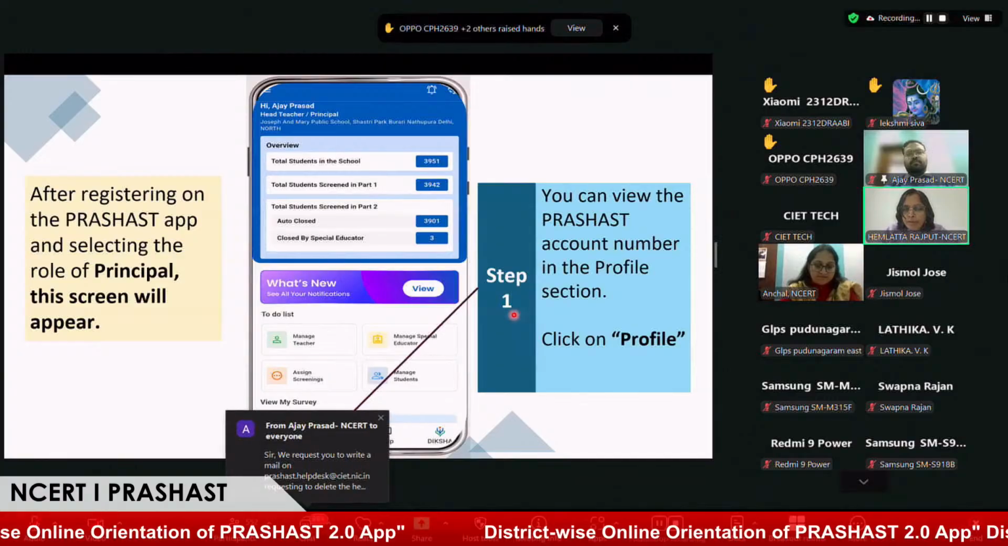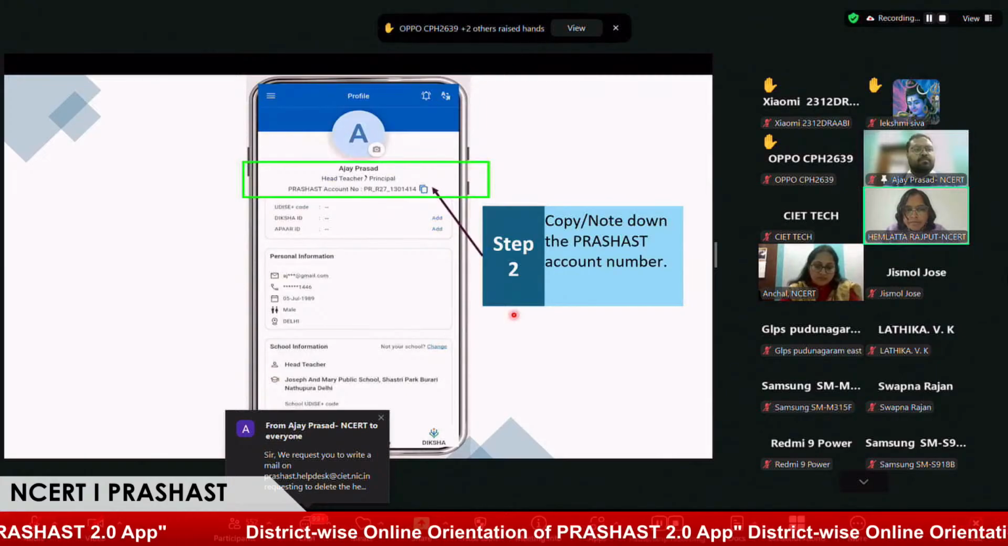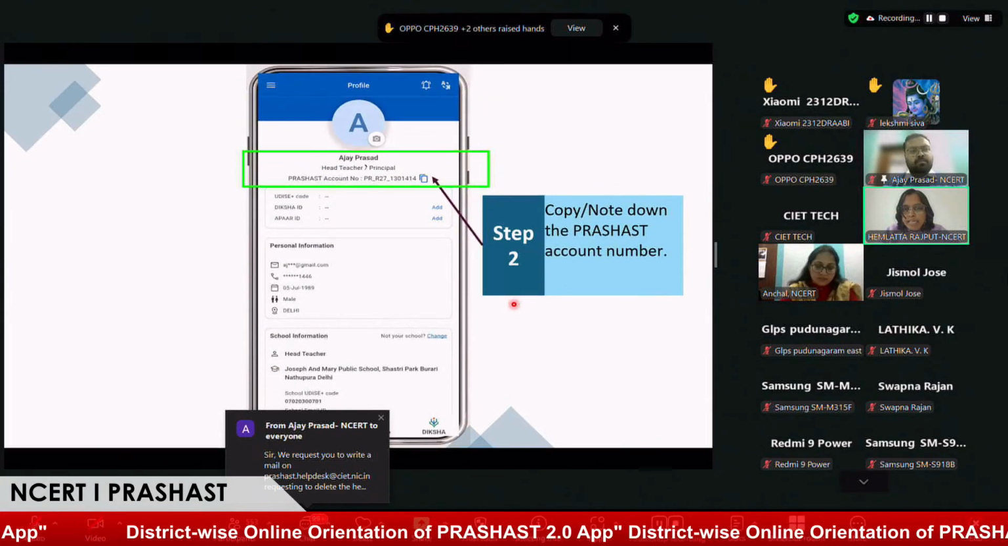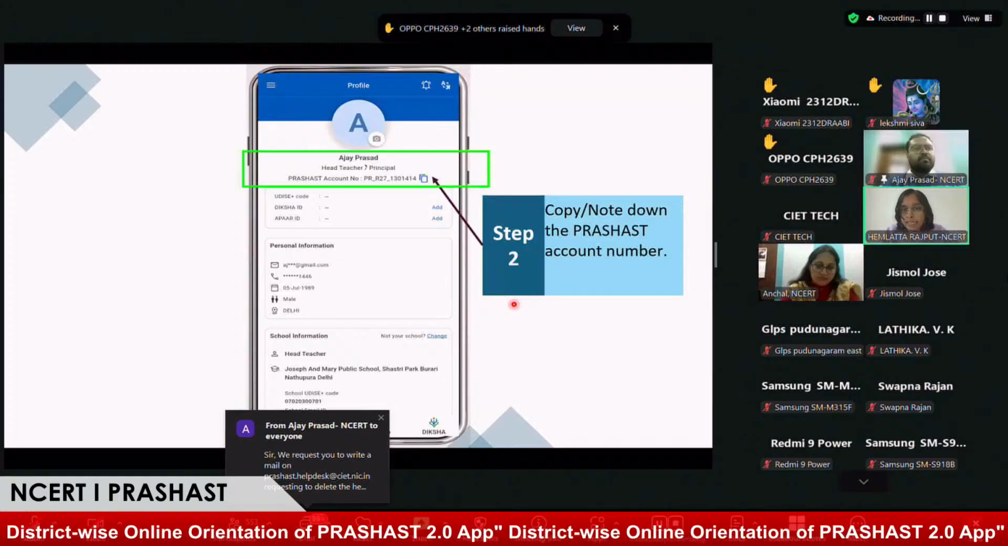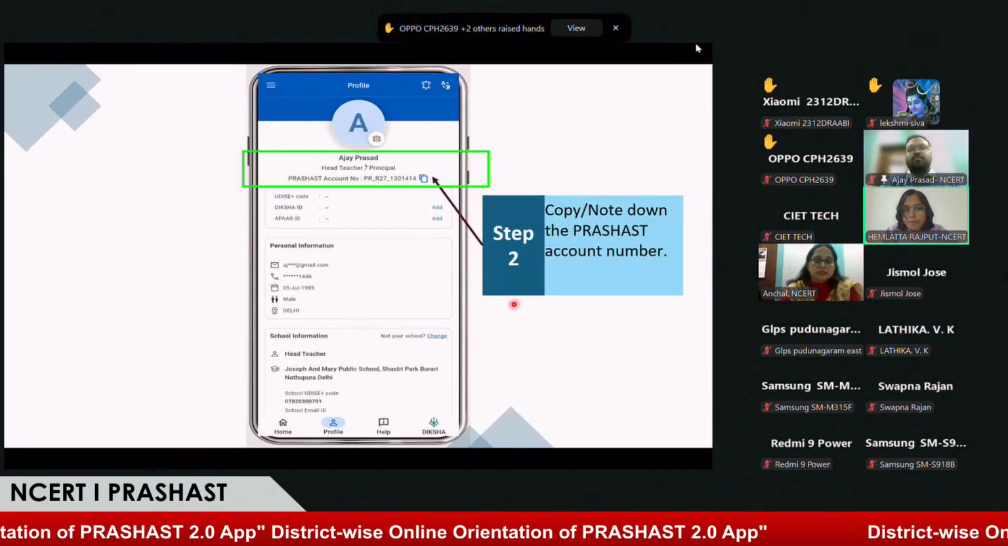Under the dashboard, you find the profile logo below. You have to click that profile logo. Let's see. Now, in the profile logo, you can see the PRASHAST account number for the head teacher. You need to copy this number first. And I need to copy that.